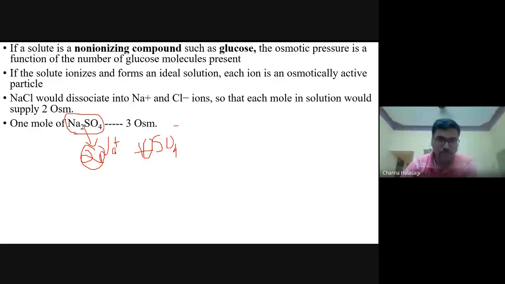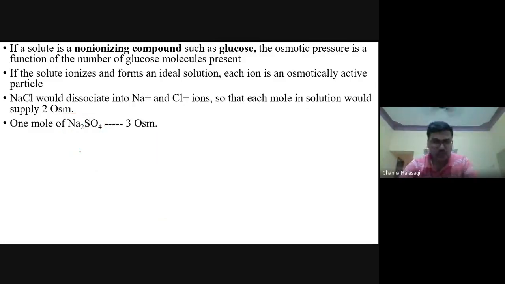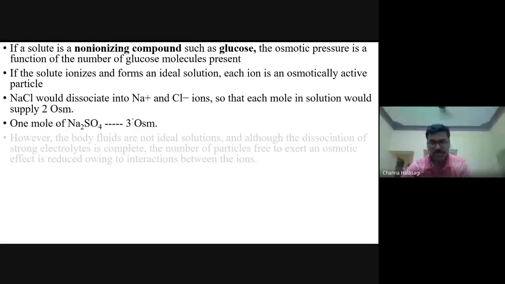Totally how many osmotically active particles dissociate? 3, isn't it? Since it is dissociating into 3 osmotically active particles, therefore the osmolarity that is exerted is 3 milliosmoles. Did you understand this concept?